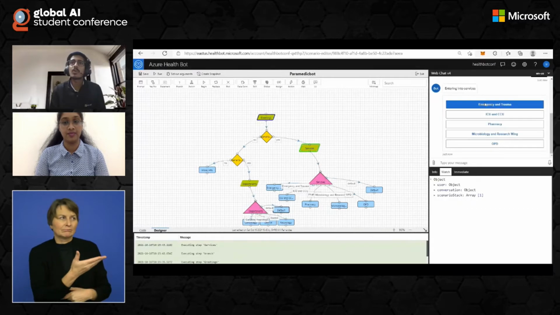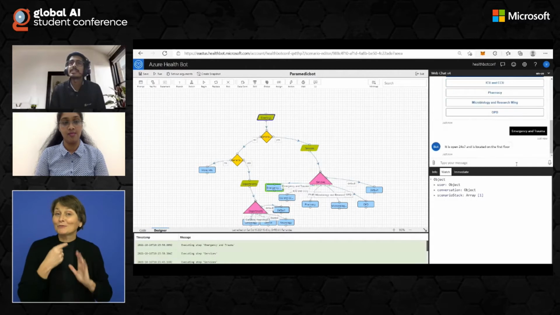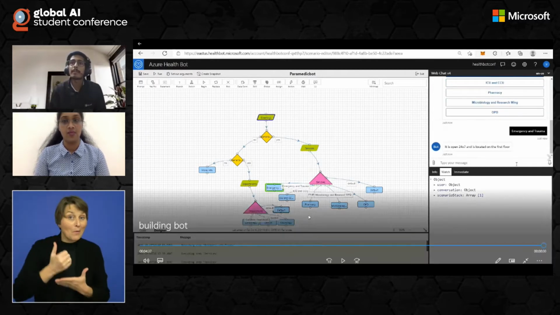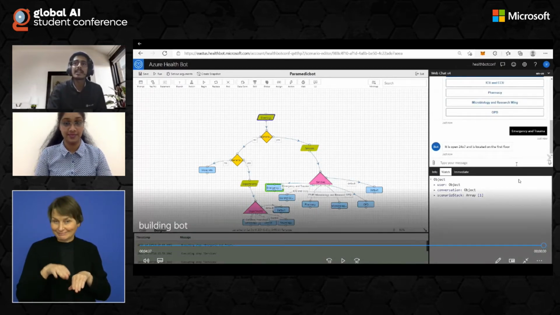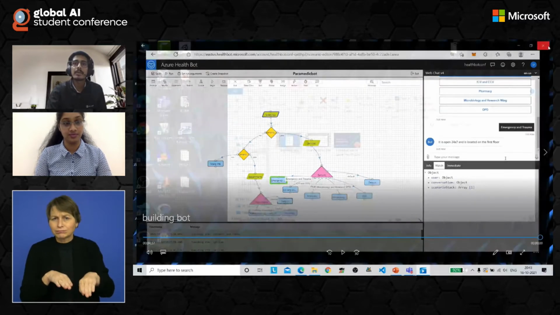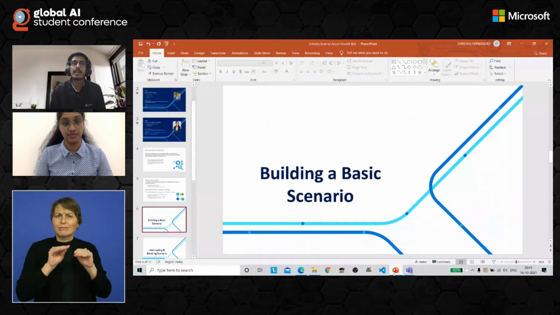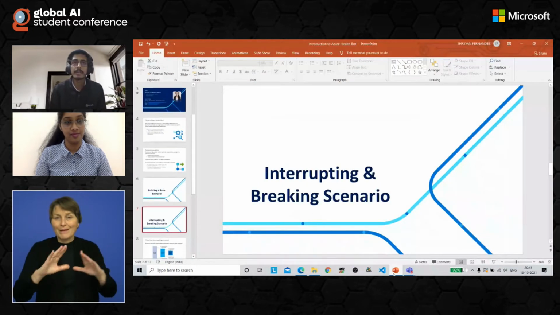Now, while I'm testing, hello, how can I help you, entering into services, and this is how your basic bot is constructed. Now, as we had just seen, there are a couple of other steps as well. That is your interrupting and breaking scenario, which my colleague Meghana will guide you through. Over to you, Meghana.